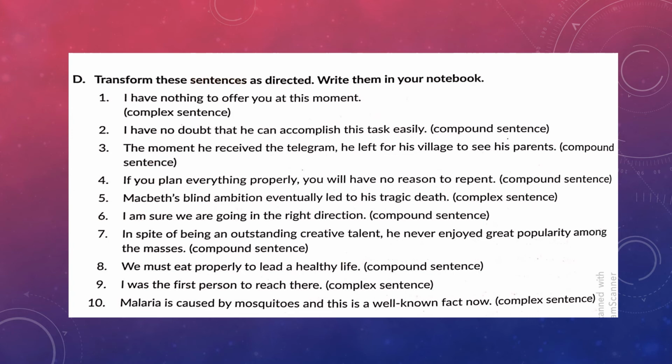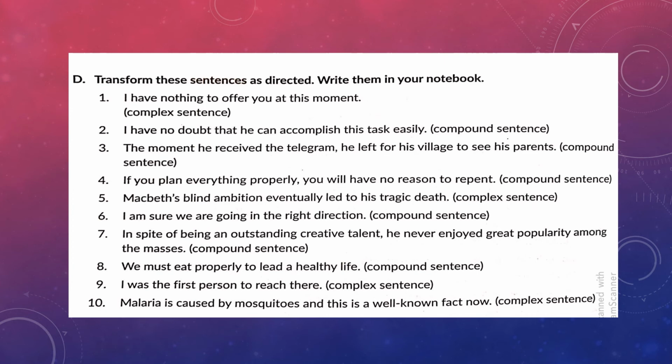I have no doubt that he can accomplish this task easily. Change this into a compound sentence. He can accomplish this task easily, and I have no doubt about it. The moment he received the telegram, he left for his village to see his parents. Now change this into a compound sentence. He received the telegram and he left for his village to see his parents. If you plan everything properly, you will have no reason to repent. Change it into a compound sentence. Plan everything properly, so you will have no reason to repent.